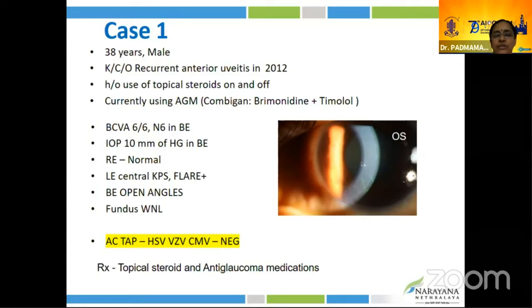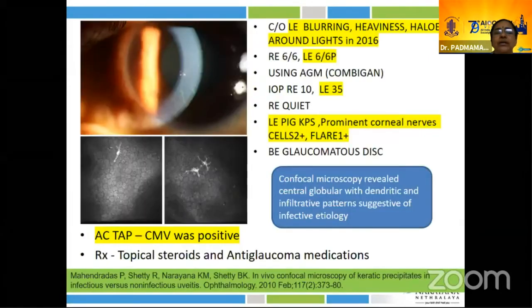So during the acute episode, the patient underwent AC tap, suspecting a viral etiology, which came negative for HSV, VZV, and CMV. The patient was continued with topical steroids and anti-glaucoma medication, and went back to the referring doctor. Again, in 2016, he was referred as not responding to topical steroids and anti-glaucoma medication.